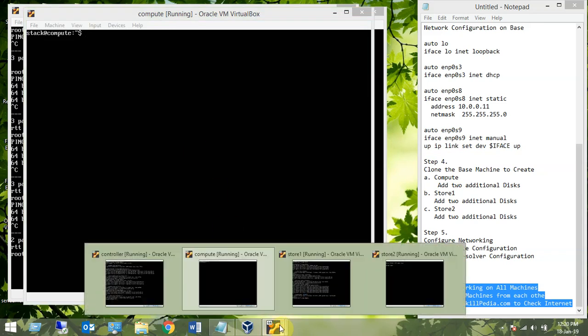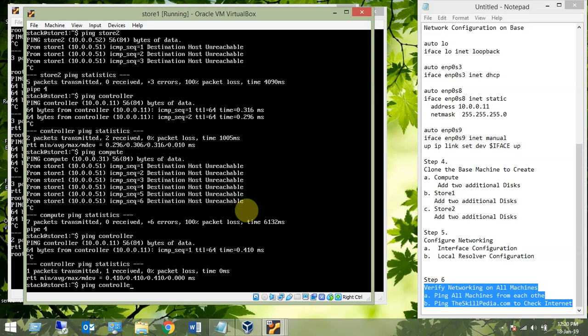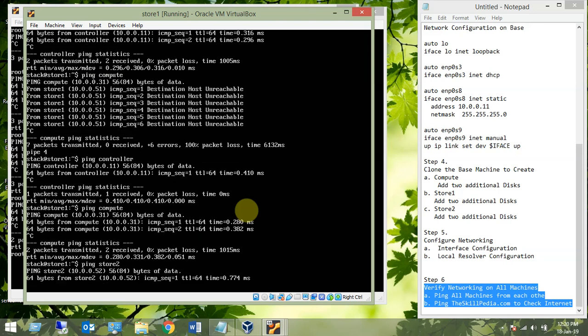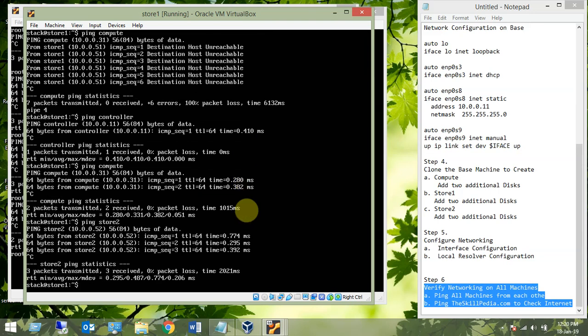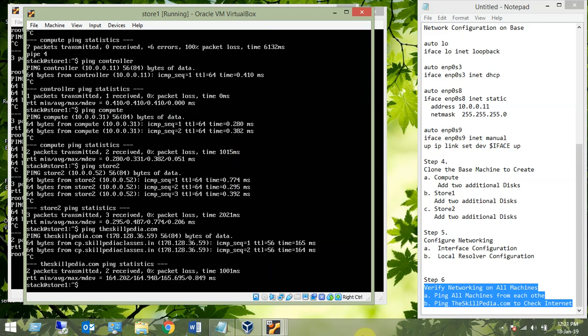Let's look at it from store 1. So ping controller, yes, we are able to ping compute, yes, ping store 2, yes, we are able to ping. So from store 1, and of course last but not the least, skillpedia.com. So from store 1 we are able to ping all the machines and everything.